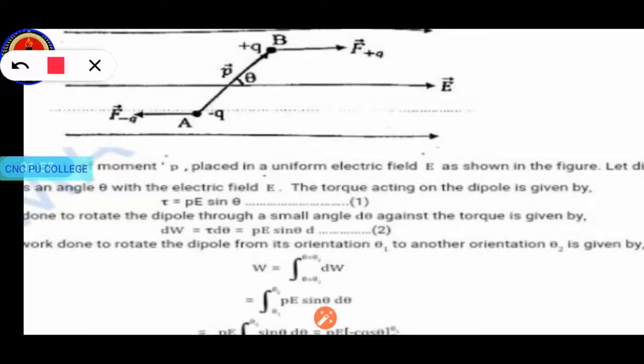into d theta, where tau is the rotating force, and d theta is the angular displacement, because we know that work done is equal to force into displacement. So dW is equal to force, here it is tau, and displacement is measured as angular displacement, that is d theta. So here we have to write tau is nothing but PE sine theta into d theta. So what is our second equation? dW is equal to PE sine theta into d theta. So this is the amount of work done, that is, a small amount of work done.